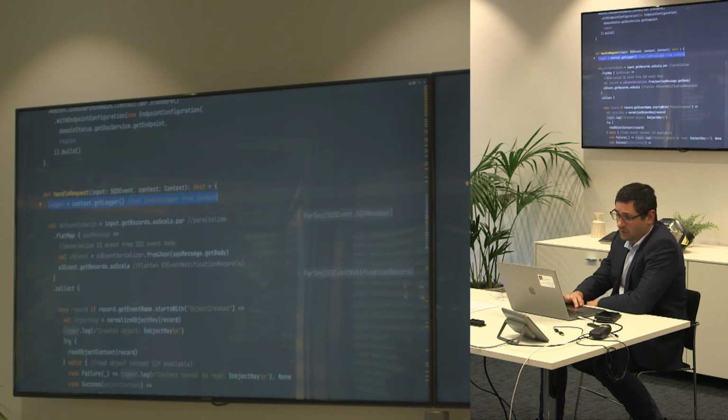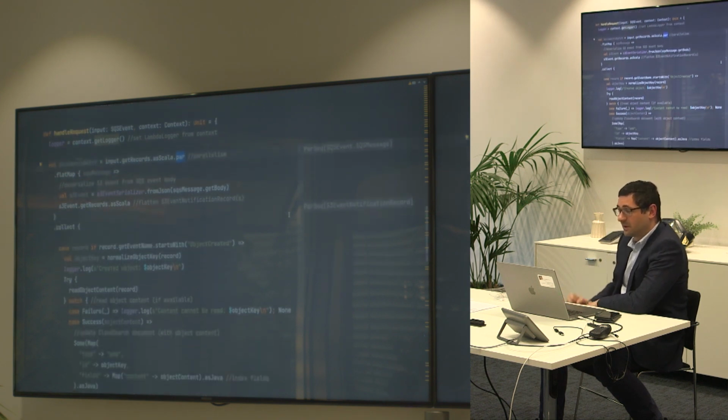Then we get the input SQS event. We're getting the records of that. This is currently an unsupported function. However, in the future, AWS is expecting to batch or stream most of its events. Right now, there will be just one event, and that's how it was. And here we go for Scala. Start parallelizing straight away. This is the power of Scala coming. By just 3 letters, we can parallelize the whole substream. If in the future AWS decides to send us more records in a batch, we can parallelize them straight out of the box.